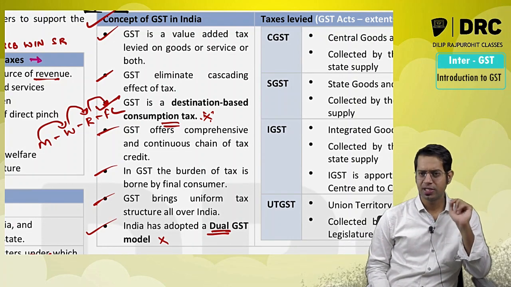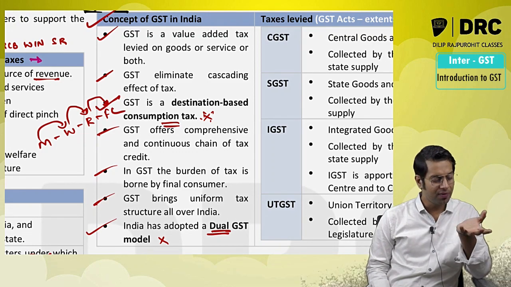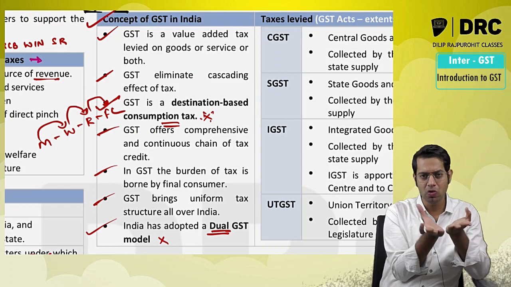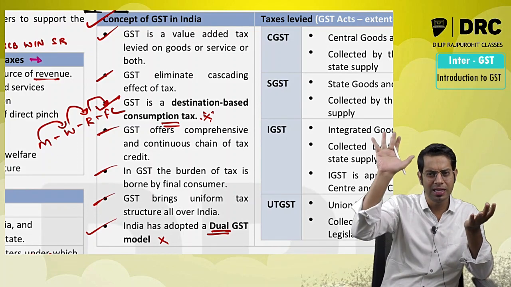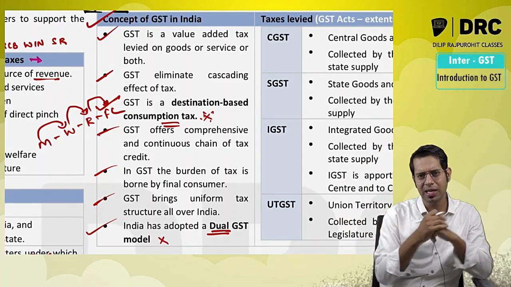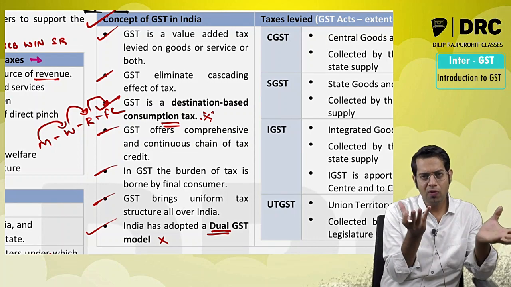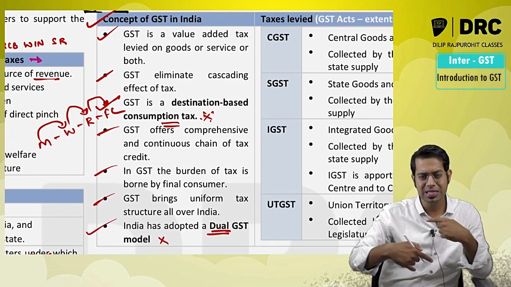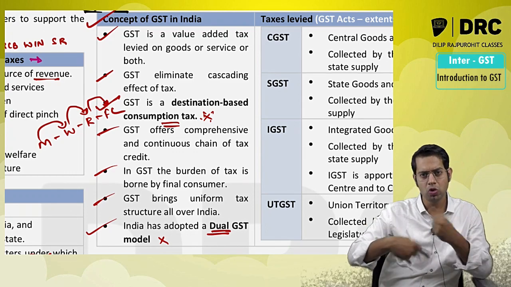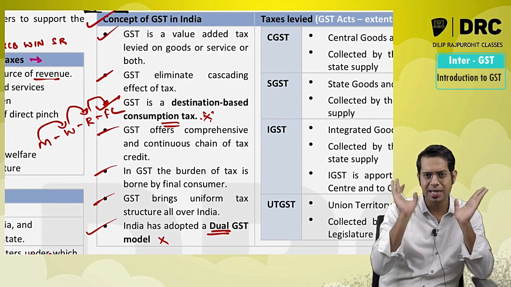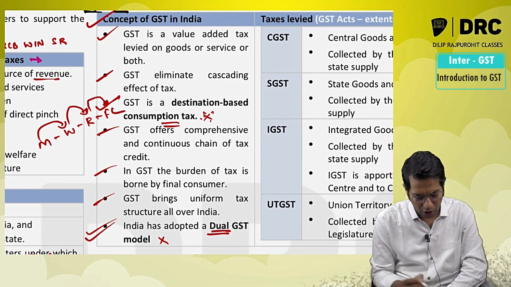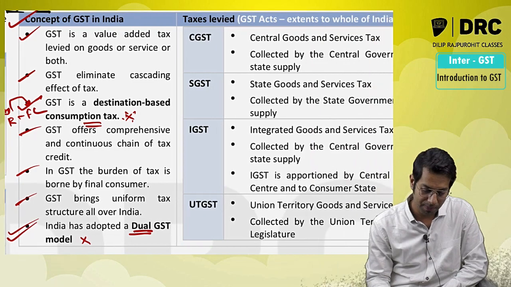Basically, in India, we have a federal structure. Sir, what is this federal structure? The power has been divided between the central government and the state government. Since the power has been divided, there is a central government, and each and every state can make their own government. So a law was supposed to be made which can benefit each of the governments. The GST is collected by both of them, central government and state government, in a single transaction simultaneously. So for that reason, what type of model have we adopted, sir? Dual GST model.